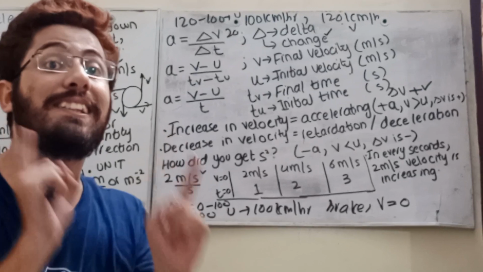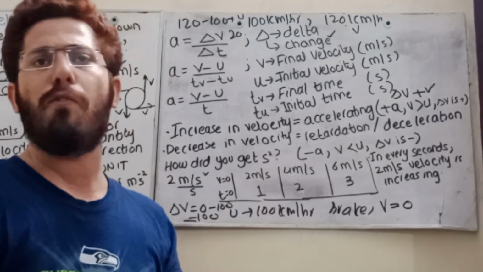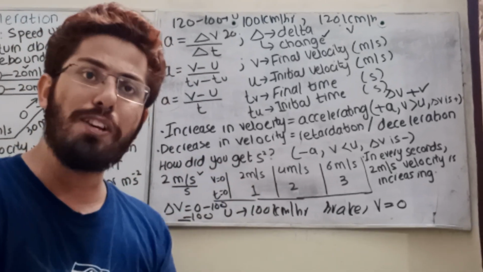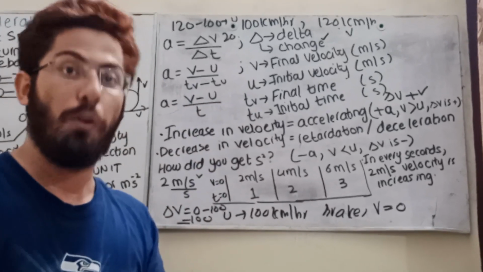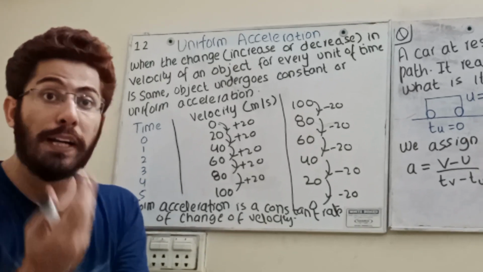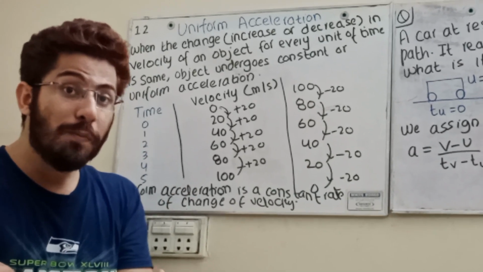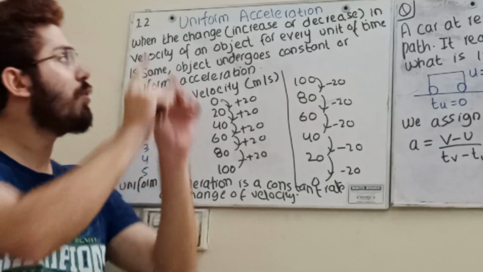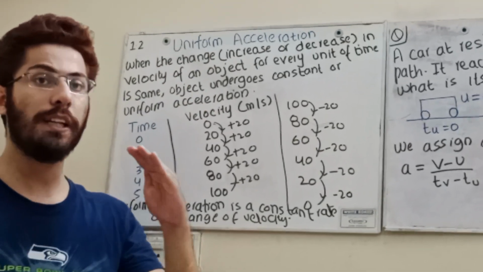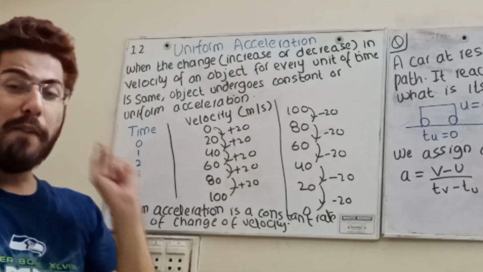This is called acceleration. Basic concepts: rate of change of velocity, or change in velocity upon time. Final velocity minus initial velocity upon time. It is a vector quantity, sir, it definitely has direction. Now you are going to understand uniform acceleration. The way you understood the meaning of uniform speed, constant speed, equal distance in equal time, similarly, uniform acceleration is when the increase or decrease in velocity of an object is the same for every unit of time.